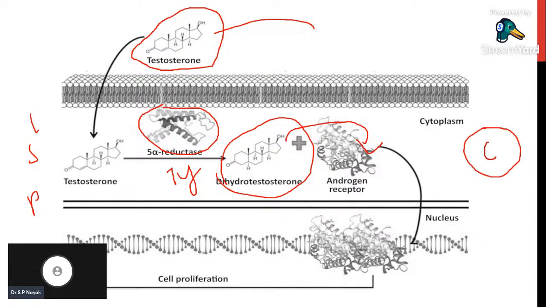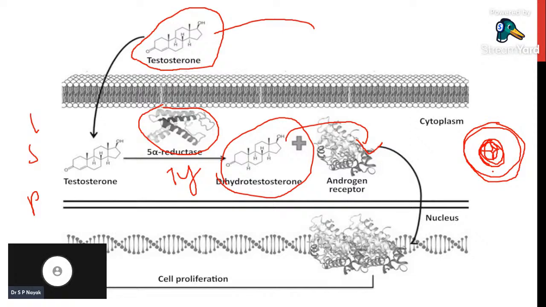In the prostate gland we have glandular prostate tissue, and inside we have the androgen receptor. So this dihydrotestosterone acts on these glandular androgen receptors, and through that it increases the hypertrophy of glandular cells, and through that it increases the size of the prostate gland.